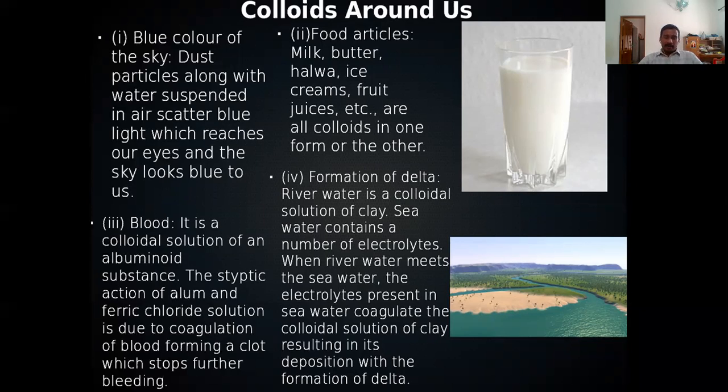So from this it is very clear, blood is a colloid that will undergo coagulation in the presence of alum or in the presence of ferric chloride.